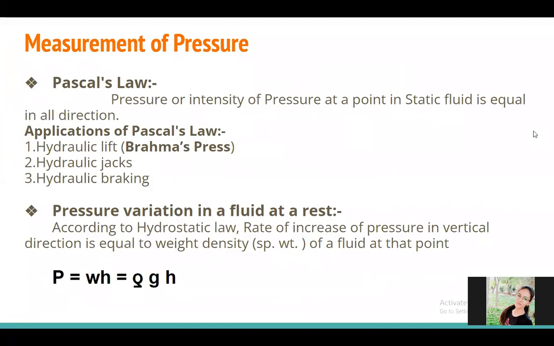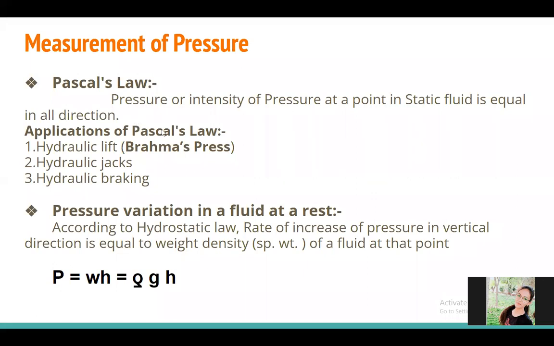So we will move forward to the next point of our chapter, that is the measurement of pressure. Before starting that, we should know Pascal's law, which states that the pressure, or the intensity of the pressure, at a point in a static fluid is equal in all directions.